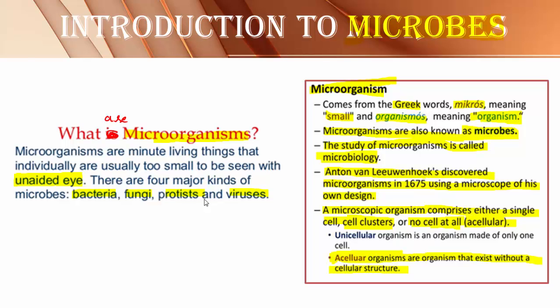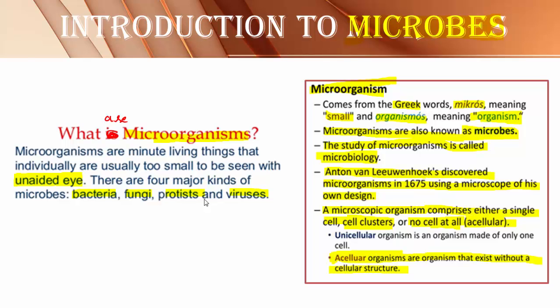Microorganisms are very small organisms. Their structure cannot be seen without the help of a microscope, or they cannot be seen with the naked eye. Their structure is studied only with the help of a microscope. Microorganisms are shortly or simply known as microbes. The study of microorganisms is called microbiology. For the first time, microorganisms were discovered by Anton von Leeuwenhoek in the year 1675. With the help of his own created microscope, he observed the microorganisms.